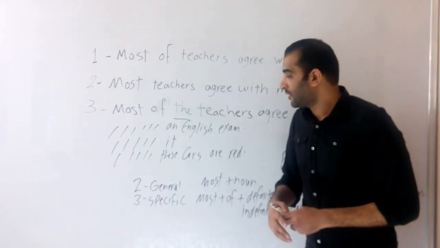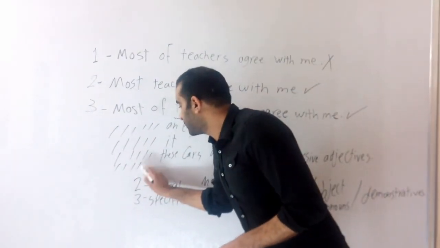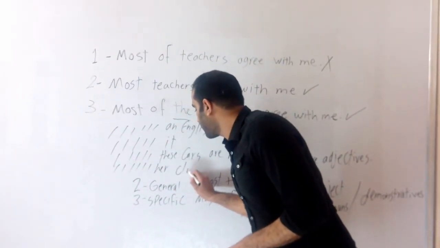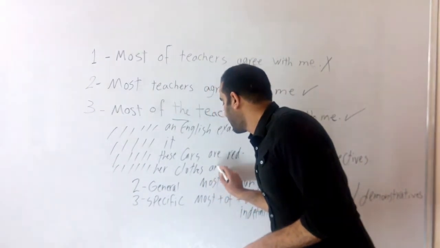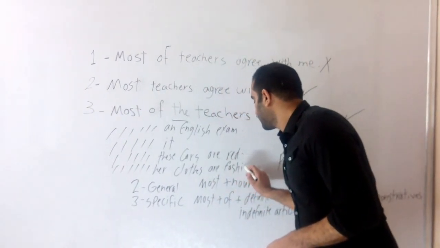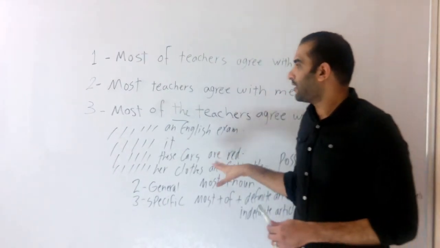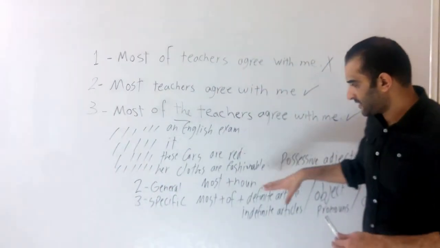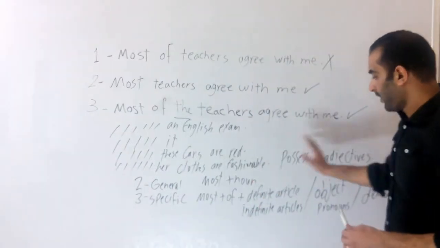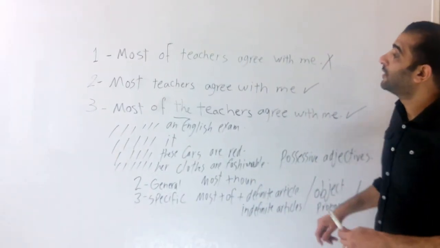I'll give you an example. Most of her clothes are fashionable. Most of her clothes are fashionable. Now, if we're speaking specifically, we can use most of plus one of these categories.